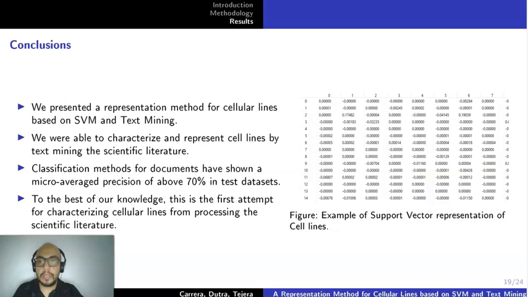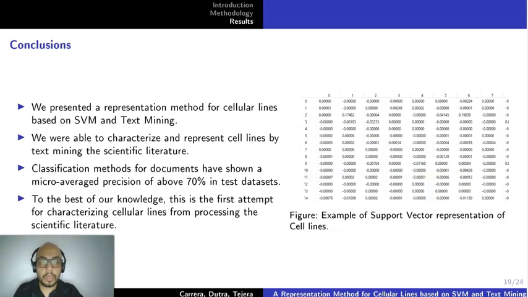Conclusions. We presented a representation method for cellular lines based on support vector machines and text mining. We were able to characterize and represent cell lines by text mining the scientific literature. Classification methods for documents have shown a micro-average precision of above 70% in test datasets. To the best of our knowledge, this is the first attempt at characterizing cellular lines by processing the scientific literature.